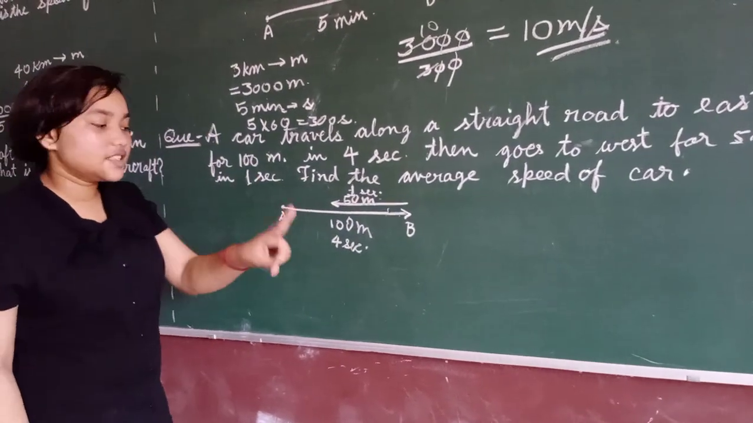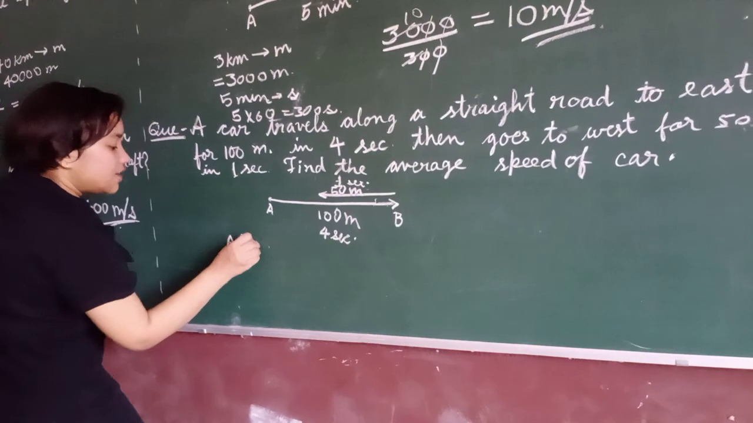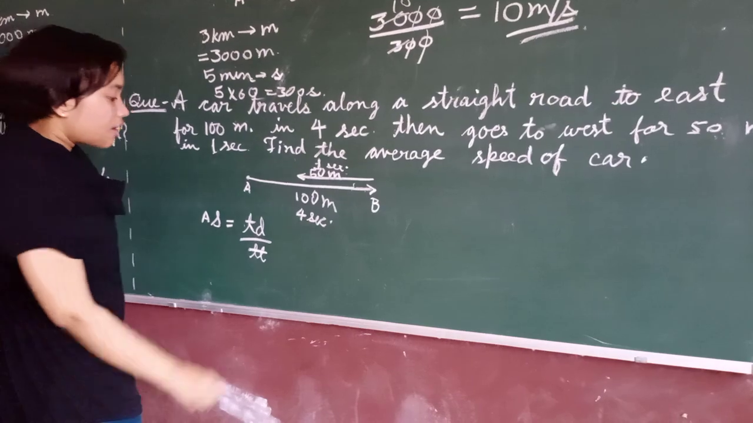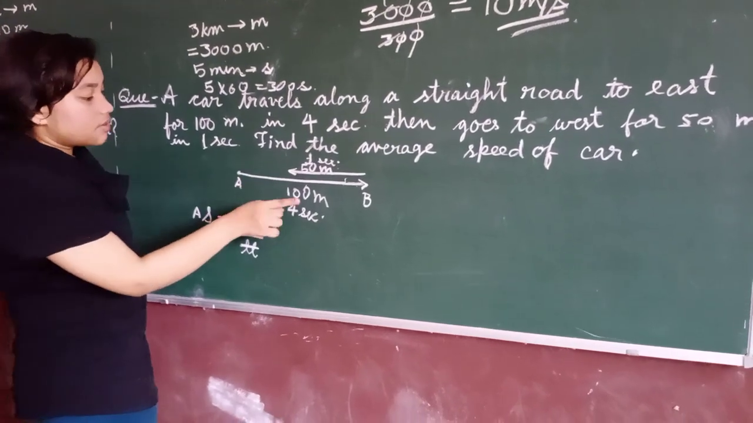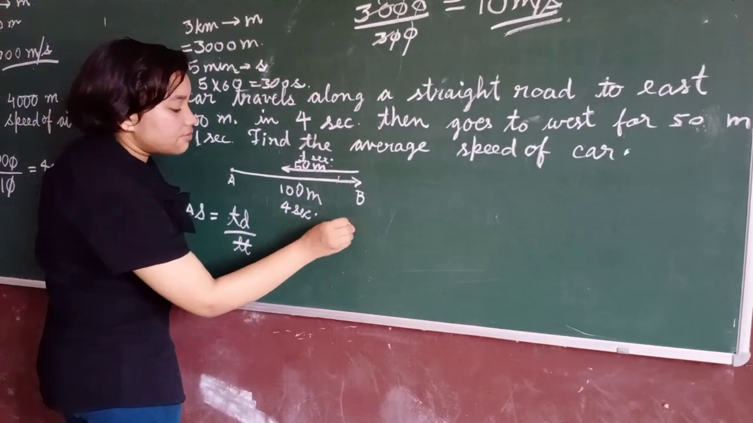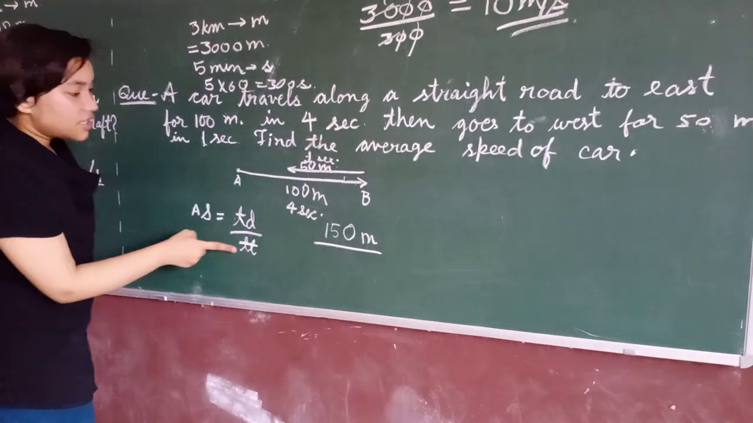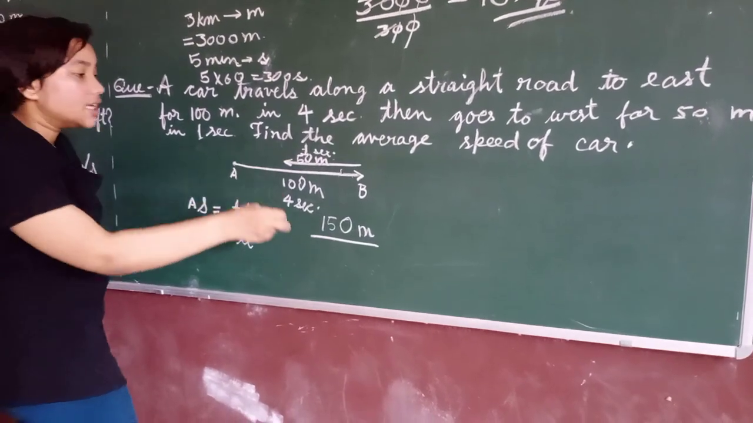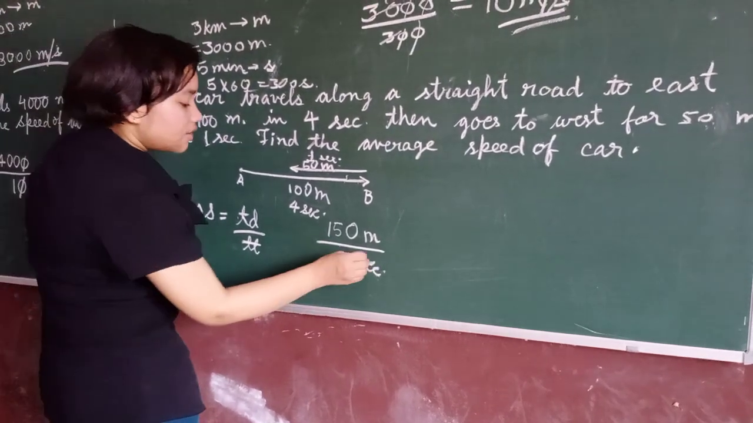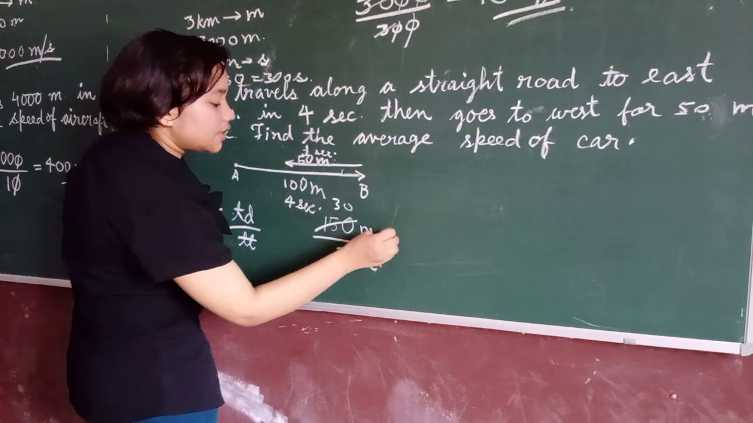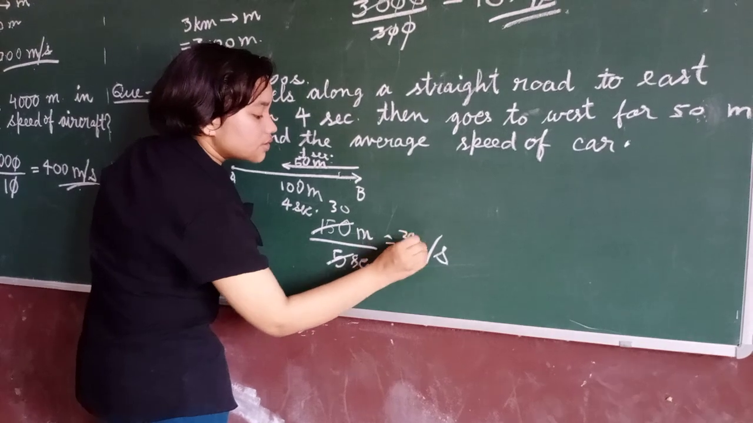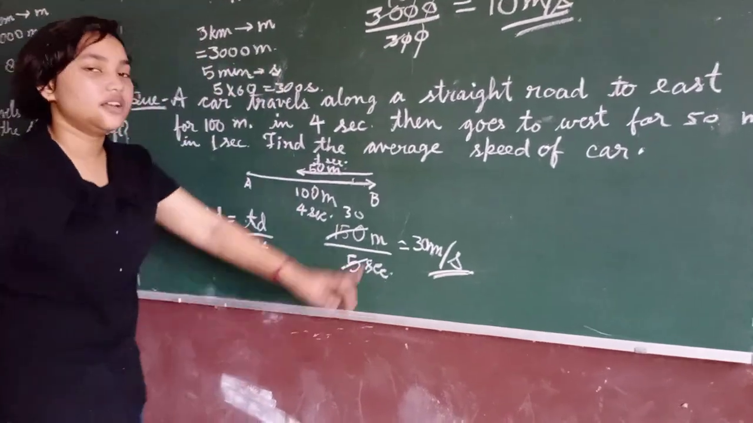We have to find the average speed. Average speed is equal to total distance upon total time. What is the total distance here? 100 plus 50, that is 150 meters. And what is the total time? 4 plus 1 second, that is 5 seconds. Now we will cancel, that is 30 meters per second. 30 meters per second is the average speed of the car.